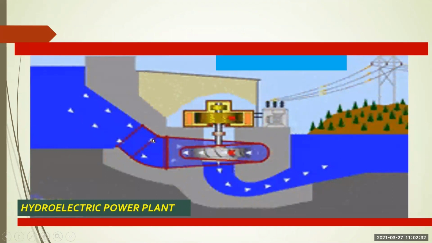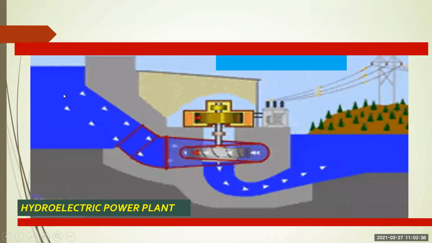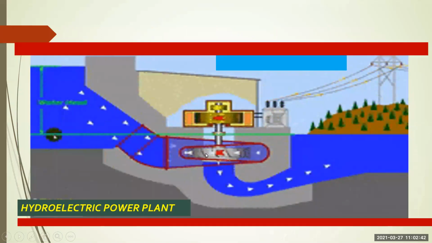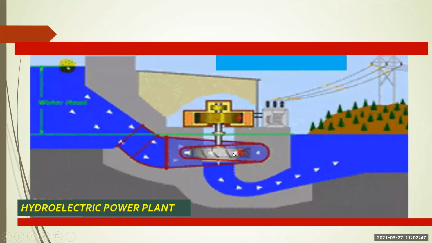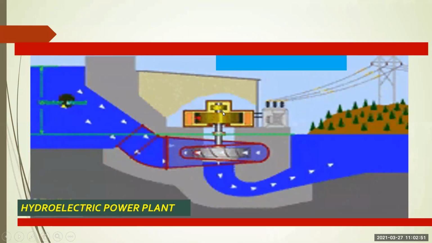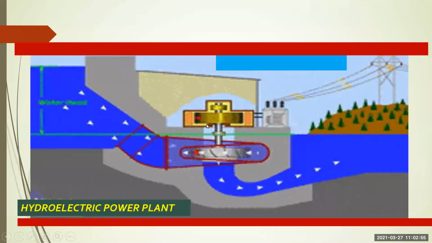See here, this is a schematic diagram showing how electricity is generated with the help of water. The flowing water has kinetic energy. It strikes the turbines. With the help of that kinetic energy, the turbine starts rotating. The turbine is attached to the magnet inside the generator. That magnet also rotates around the coil, because of which the electricity is generated. So this is a hydroelectric power plant.